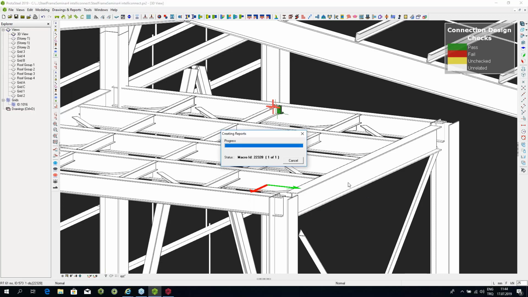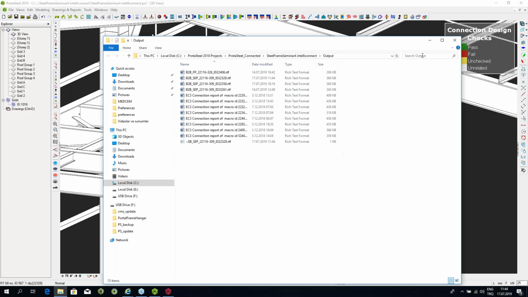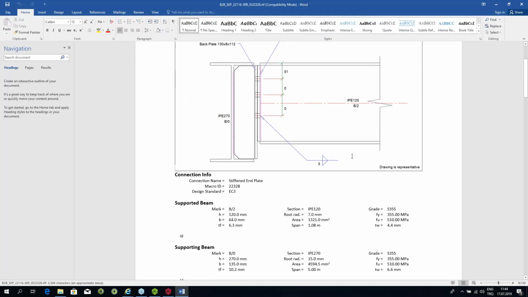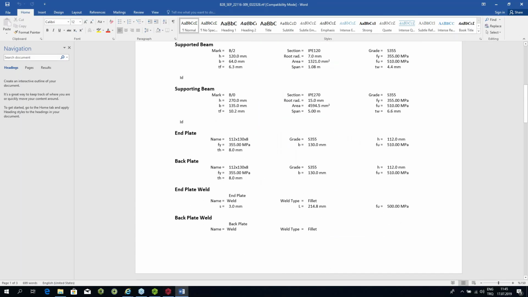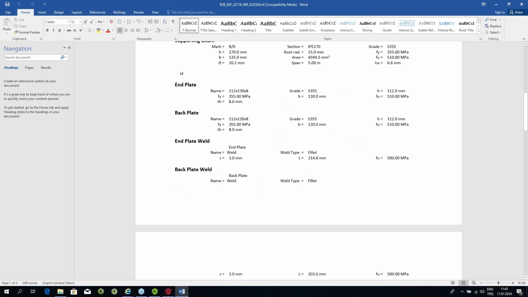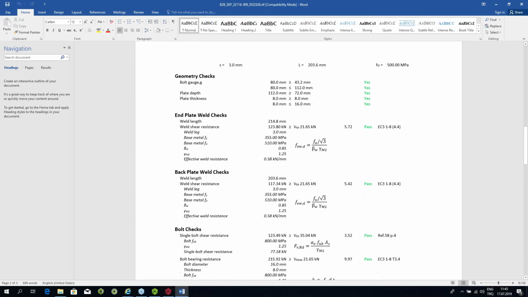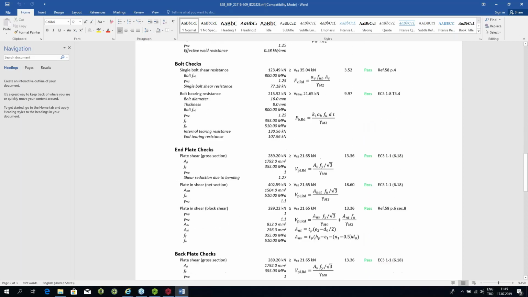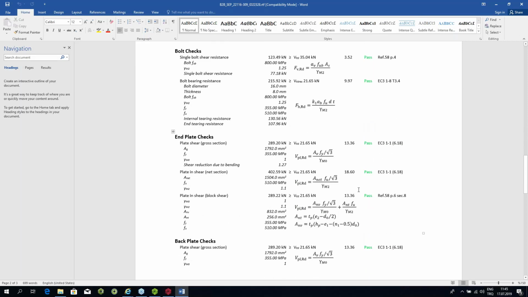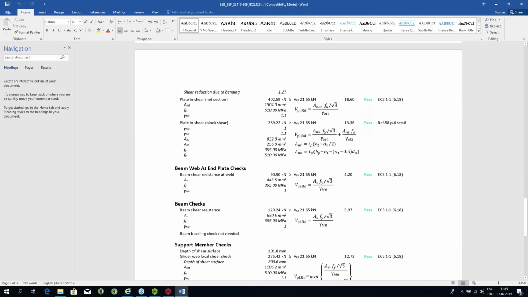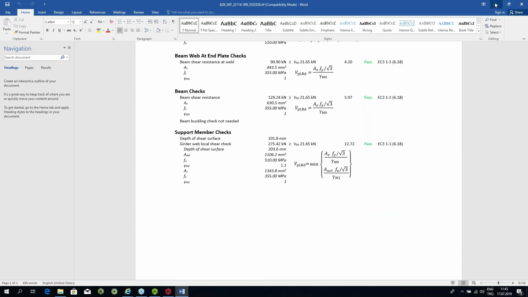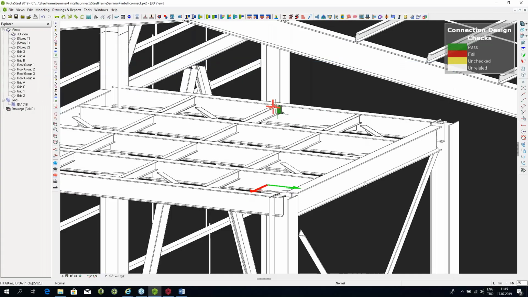If we do that, we see that a report has been prepared by ProtaSteel, which gives the detail of the incoming beam and the main beam and the secondary beam and the sizes, the end plates, the back plates, the welds, and it gives us the different design checks which it has done and which the design passes. And you see these green labels over here, pass, pass, pass, which is basically telling you that these connections are safe. And if that was not to be the case, so for example, I'm going to do another example in which the connection is not suitable.